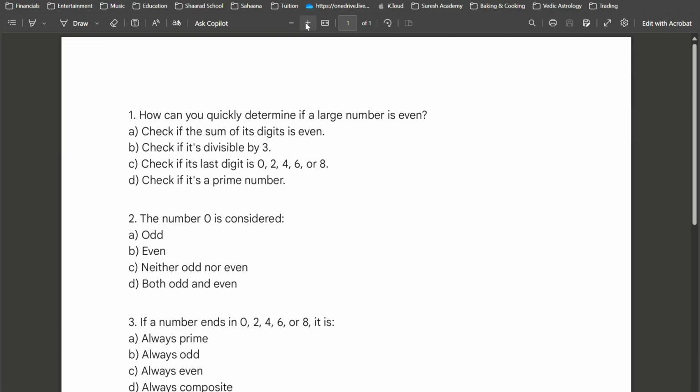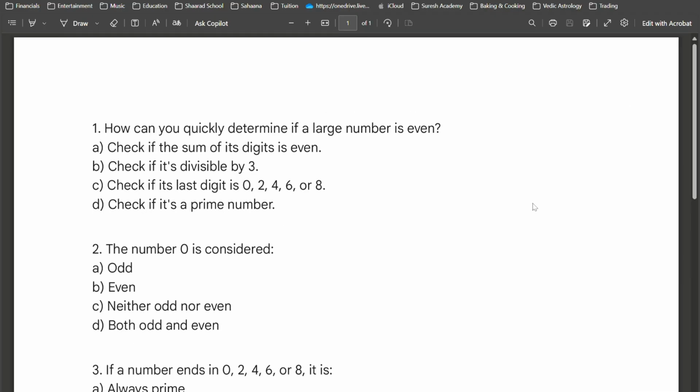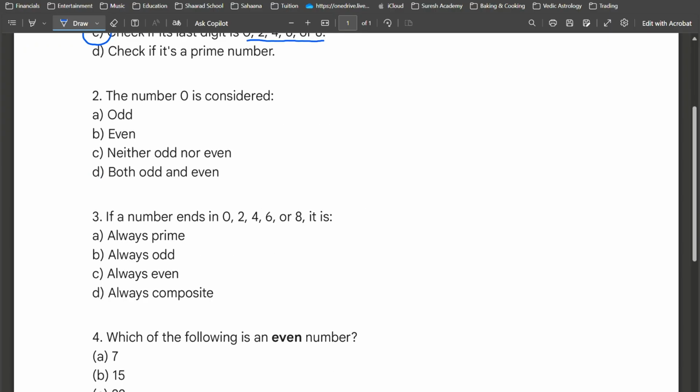Okay, now I've prepared some questions for you. Let's quickly go through this. Now, how can you quickly determine if a large number is even? A, check if the sum of its digits is even. Not that. Check if it is divisible by 3. It's supposed to be divisible by 2 exactly. Check if the last digit is 0, 2, 4, 6, 8. Yes, this is how you can quickly determine if a large number is even, by looking at the very last digit. If it is any of these numbers, then it is an even number.